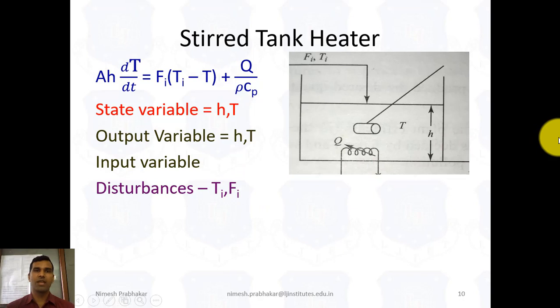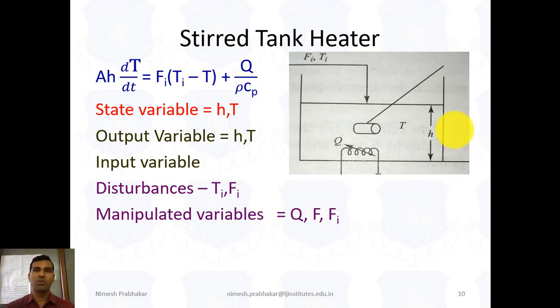And for the stirred tank heater, the manipulated variables are Q, F and Fi, because by varying the values of Q, F, the flow rate of the outlet, and Fi, the inlet flow rate, we can control these two variables, that means the temperature and the height of the liquid in the tank.